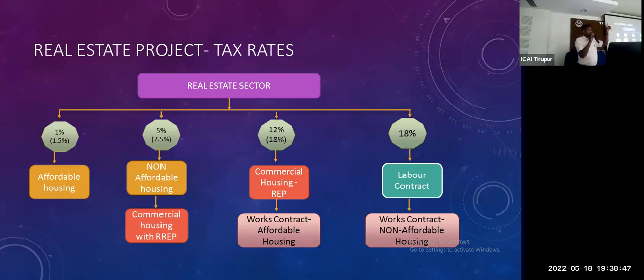Affordable means 1%. That is 7.75 into 2, that is 1.5%. Constitution of land is there, one-third is there. So 1% I have to pay. Same, if non-affordable housing, I have to pay 5% excluding land. As for simple real estate, nothing but I am selling a single residential unit, single contract, there is no liability. If more than a single unit, more than a single sale, you have to pay, considered as a real estate project.